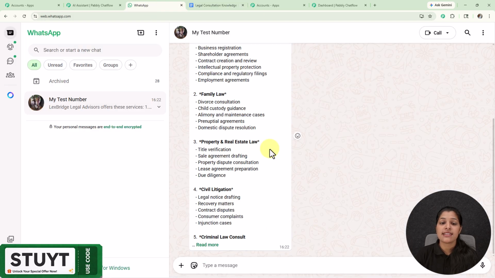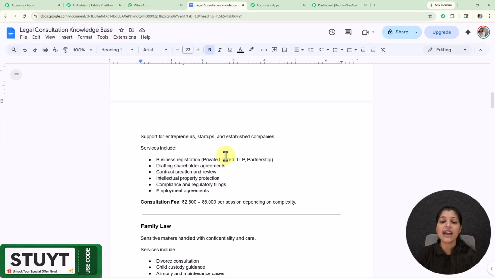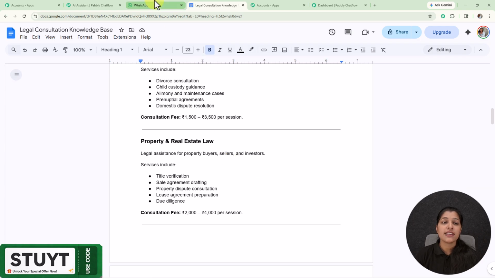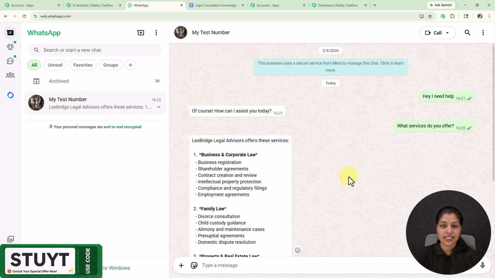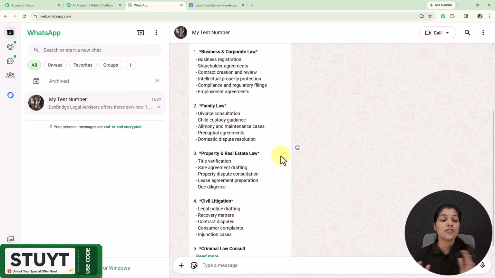So my AI assistant has fetched all the services available in this knowledge base and resolved my queries. So this is the way an AI assistant works. Now imagine this handling dozens of customers for your business every day. Isn't it time saving and effort saving? Yes, it is going to save a lot of your time which you can spend on growth of your business.